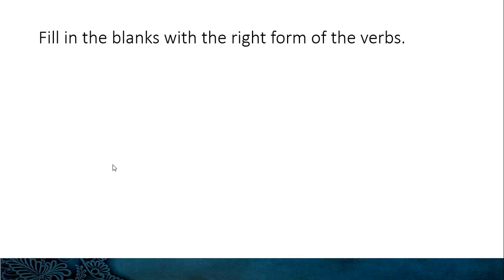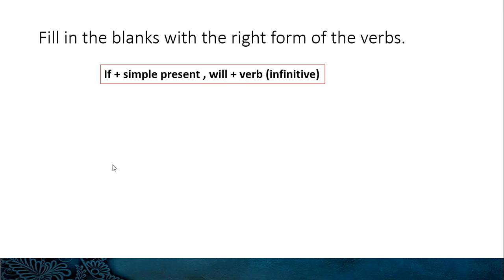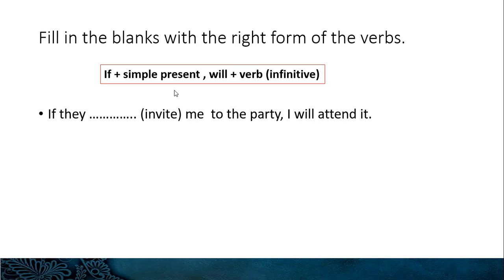Now look at the exercise. It is in grade 10, page number 132, activity 4. I have mentioned it here. This is the format of conditionals type 1: if plus simple present, comma, will plus the infinitive form of the verb. Right? First one, if they blank me to the party, I will attend it.